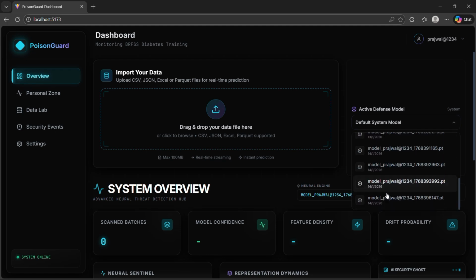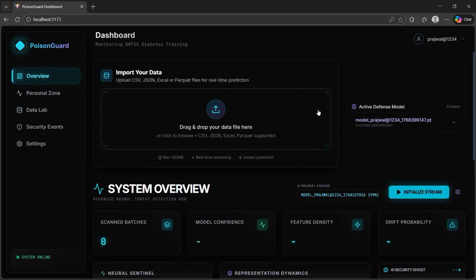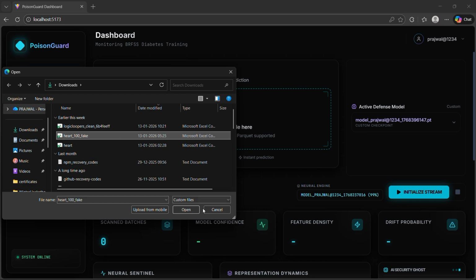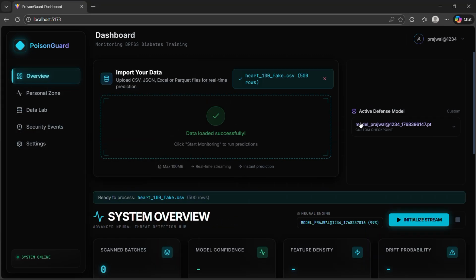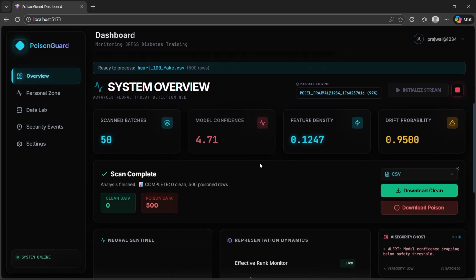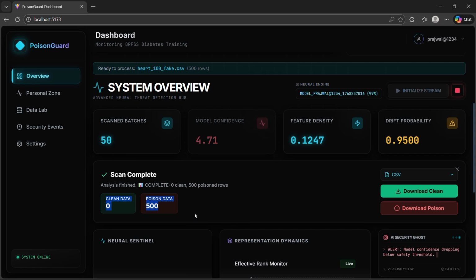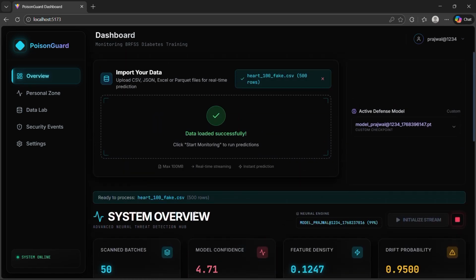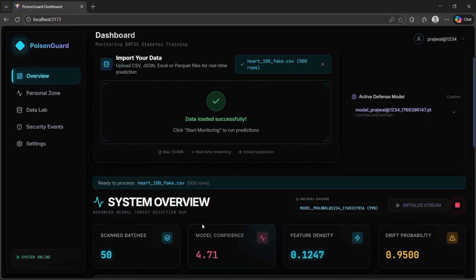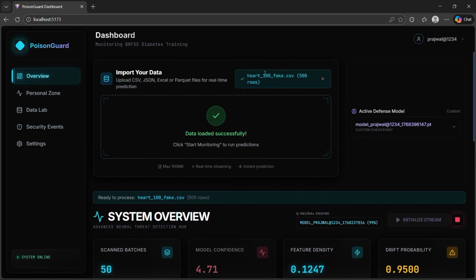This is a model file, this one. I'll use a heart data set which consists of 100% fake data. I have used the custom model which we had made now, and now I will initialize the stream. If you see properly, it has run and it is telling me 500 poison data. It consisted of 500 rows, and it is showing me that all of them were poison, which is very true, because we have said that it is fake data.